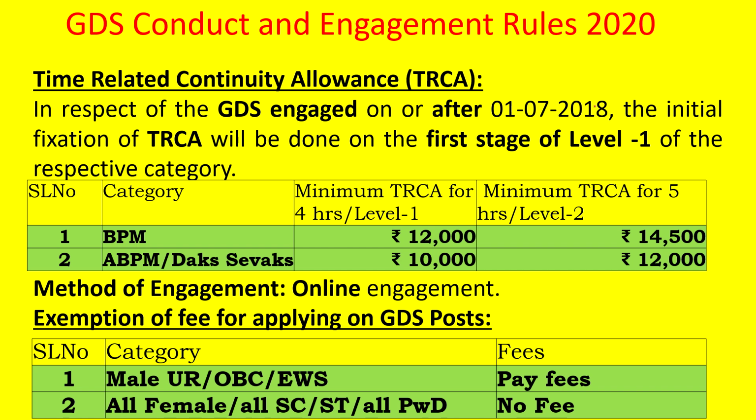Level 1 BPM will be 12,000, and level 2 BPM, the higher scale, will be for 5 hours. Level 2 it is 14,500. ABPMs will be 10,000 for level 1, and level 2 it is 12,000.